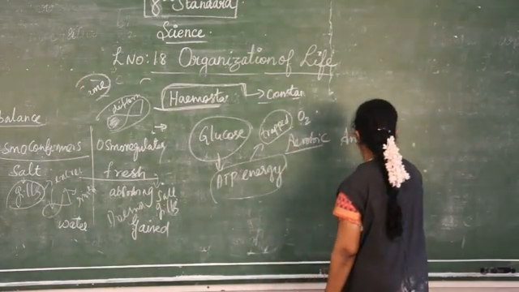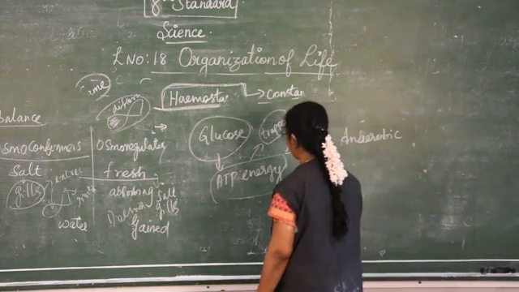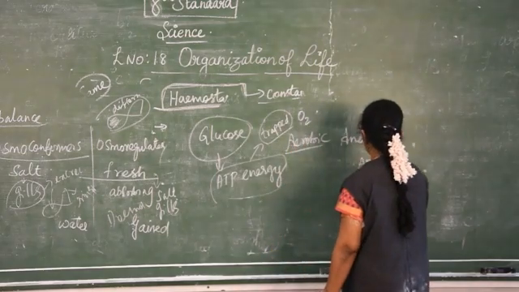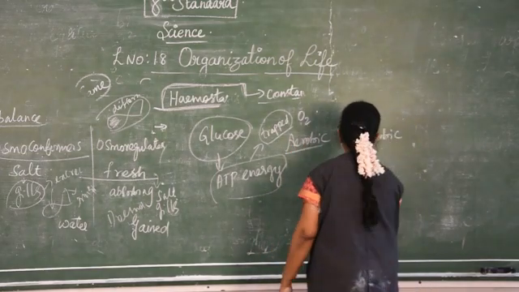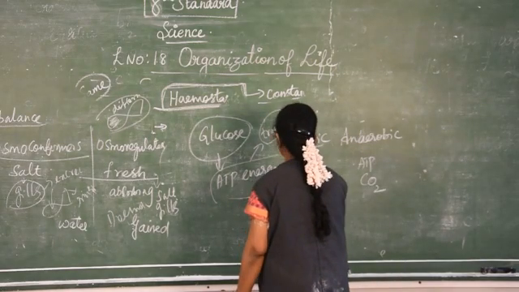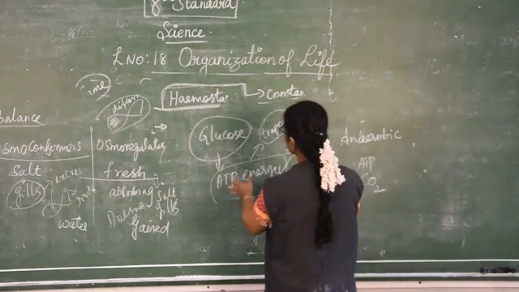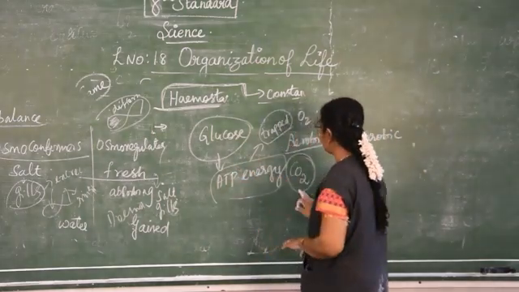Through anaerobic respiration, the energy is converted without the help of oxygen. ATP is also produced. Carbon dioxide is the end product in aerobic respiration, where glucose is fully converted into carbon dioxide.